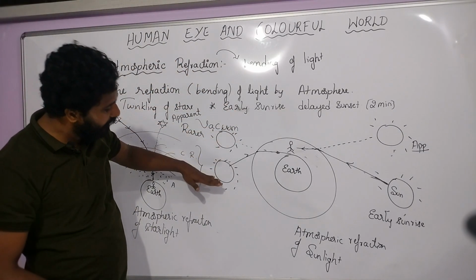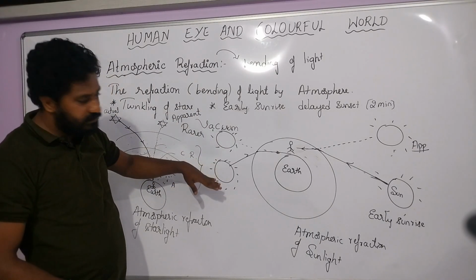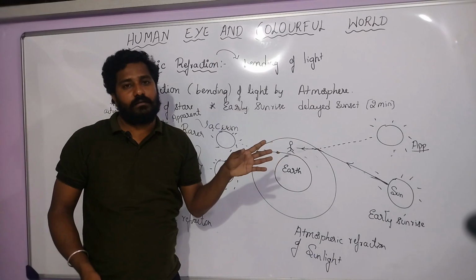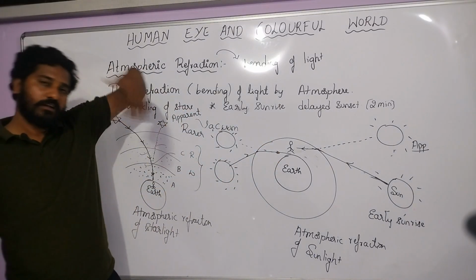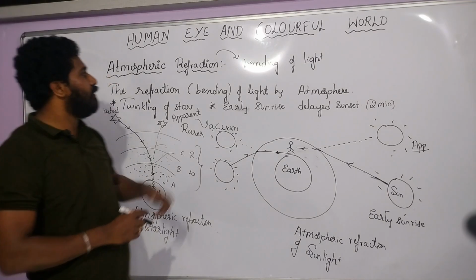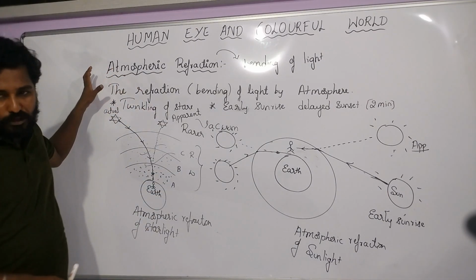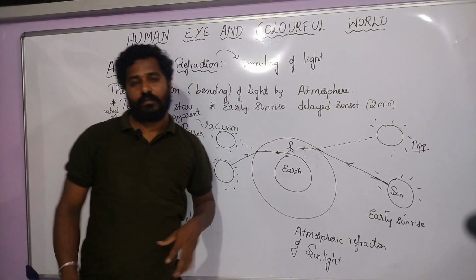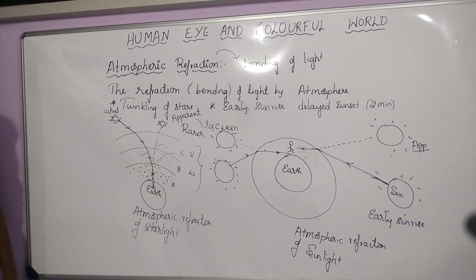But the sun has already set, and we are just seeing the image of the sun. This is very, very important about atmospheric refraction of light. Okay? Did you understand?